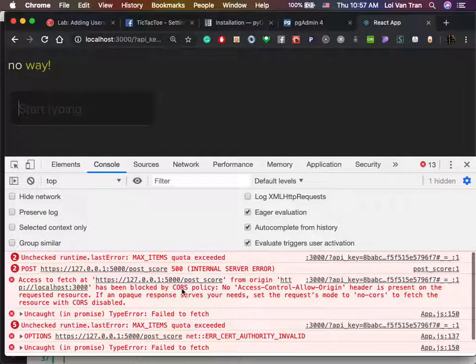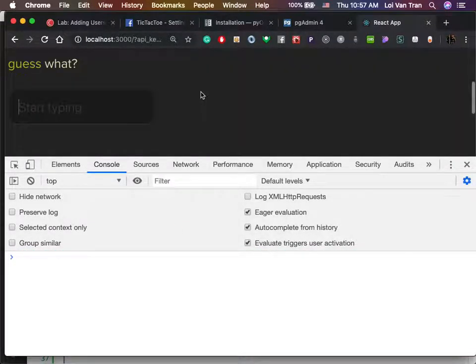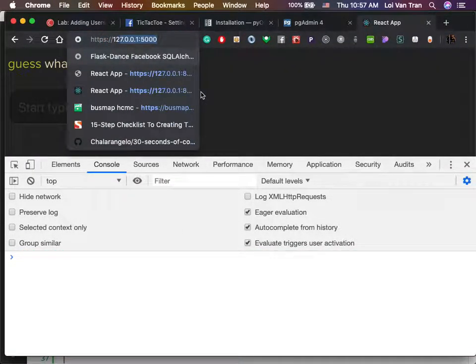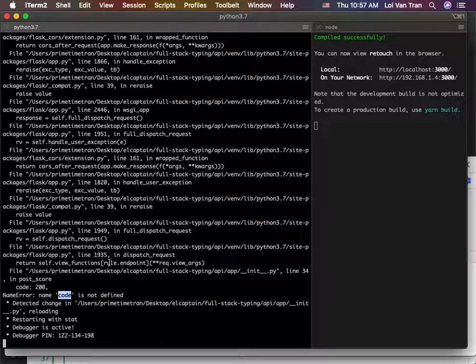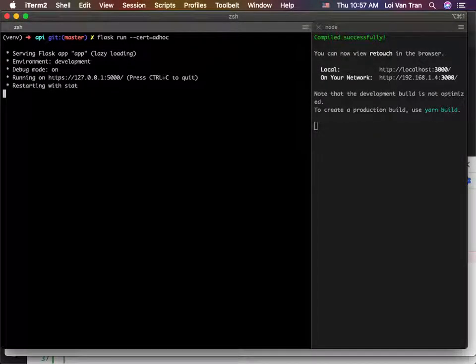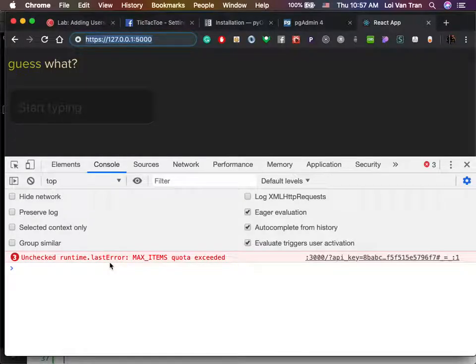It's because every time you change the server code, the server restarts, and the start ad hoc makes a random certificate each time. So Chrome no longer trusts it, because when your server restarted, it made a new certificate, and that's why it's getting the cert authority invalid error. So you have to log in again with Chrome.